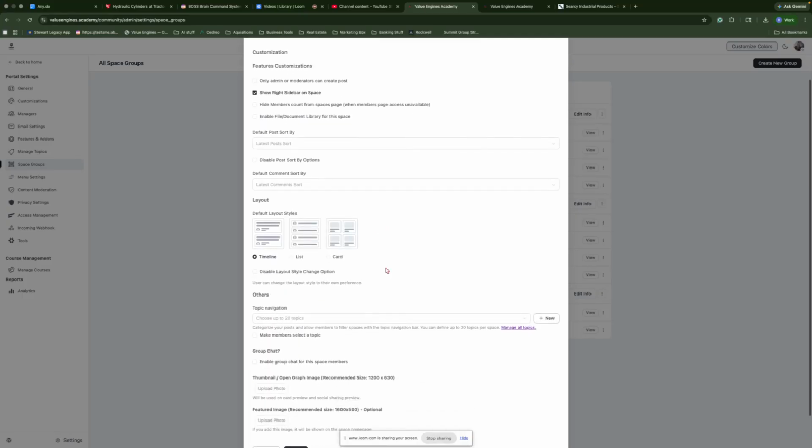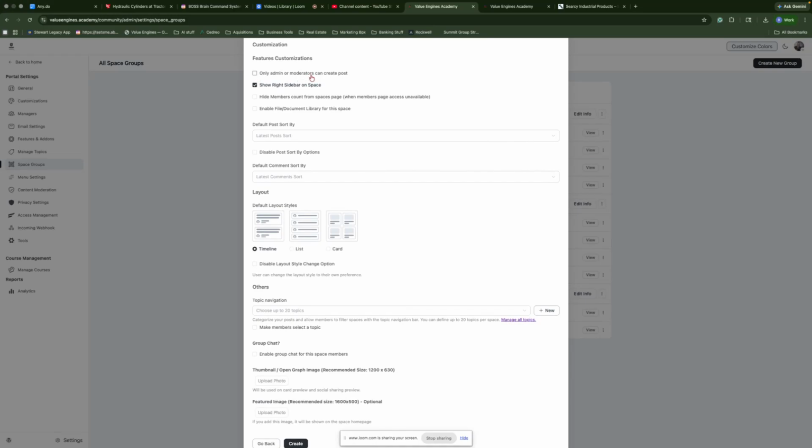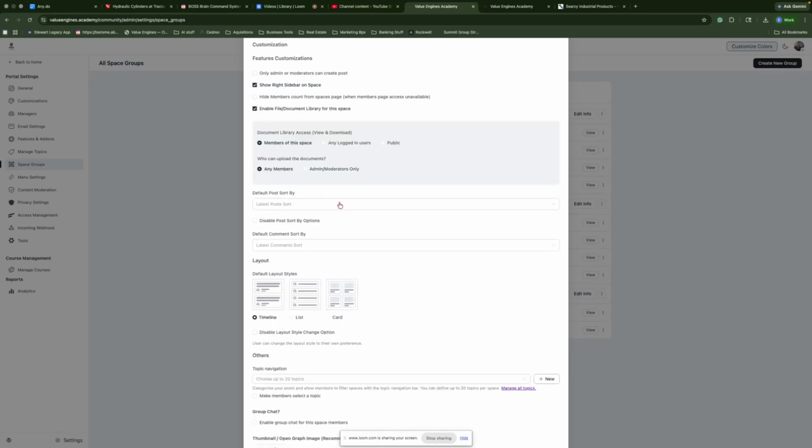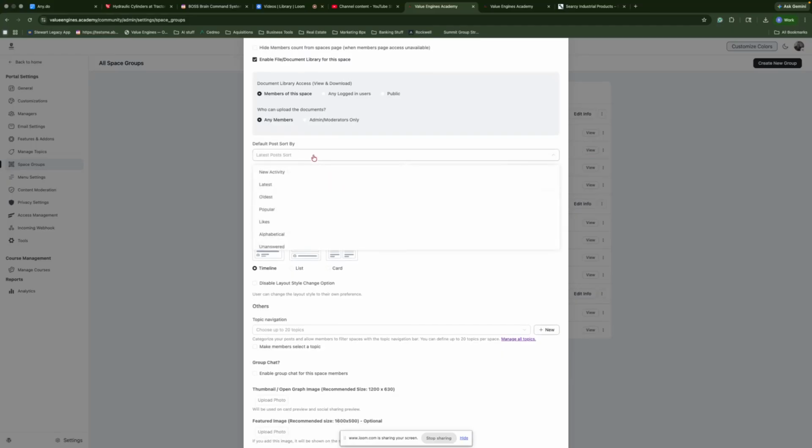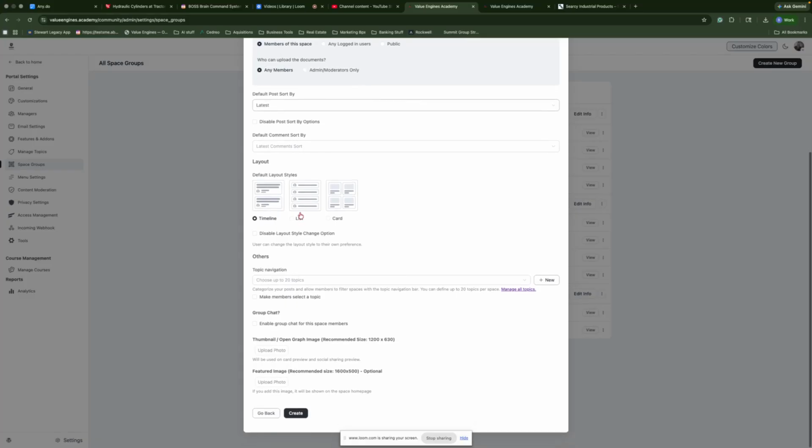And then I go in here again. I like everybody able to post in it. I want to enable everybody to be able to post inside, like lift things up. I like latest. I'm going to do it as a list instead. It doesn't matter. You can go back and change it. List is where it's a bunch of items versus the actual post itself.